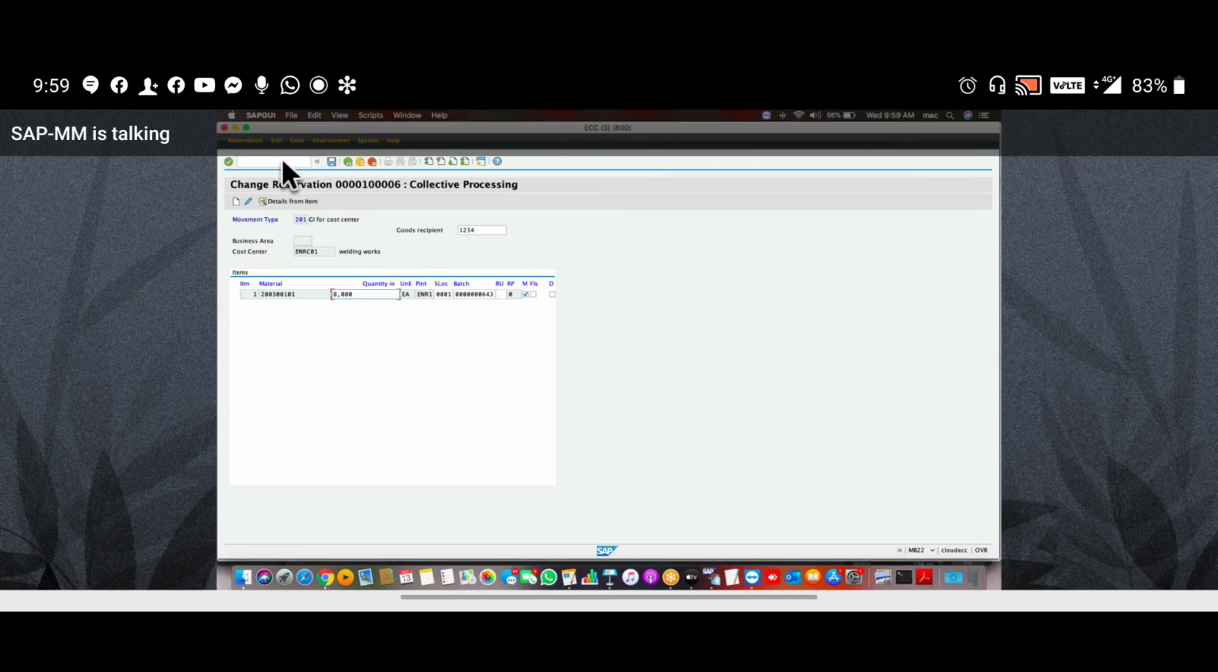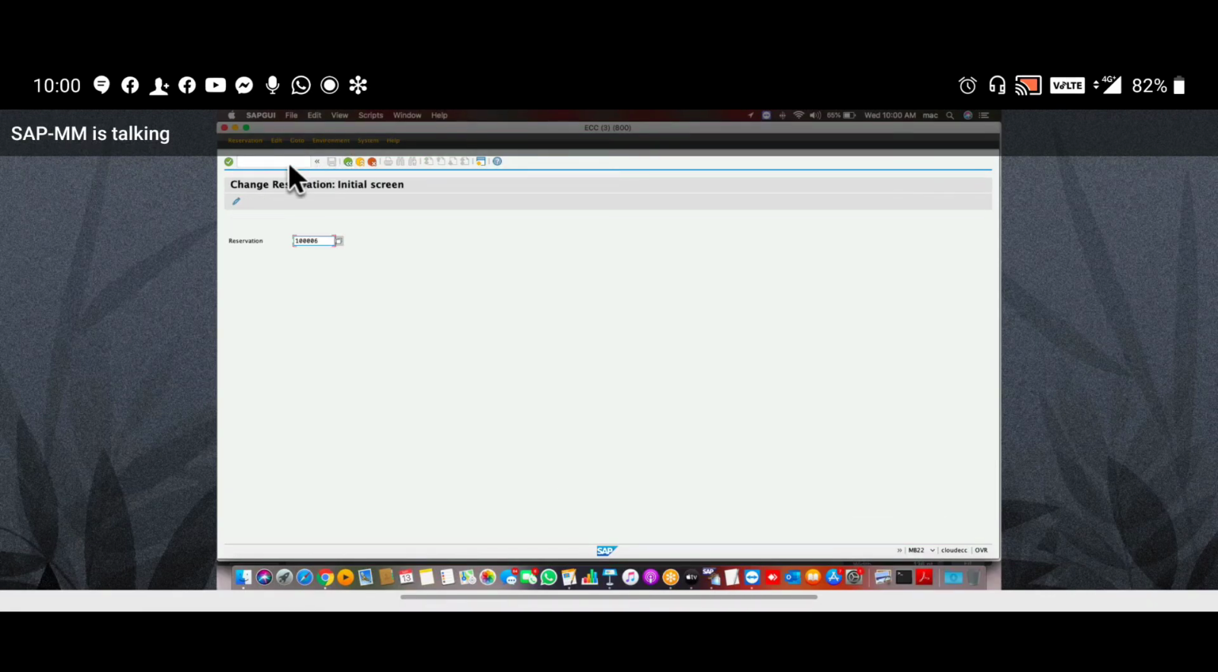This is your reservation. If you activate D on this item, then it is an item level delete here. But if you go for header reservation and delete there, then it is a permanent delete. This is header level and this is item level. So T code MB22 is used to edit and delete reservations.